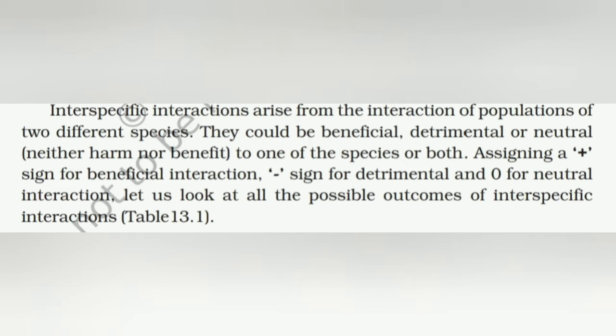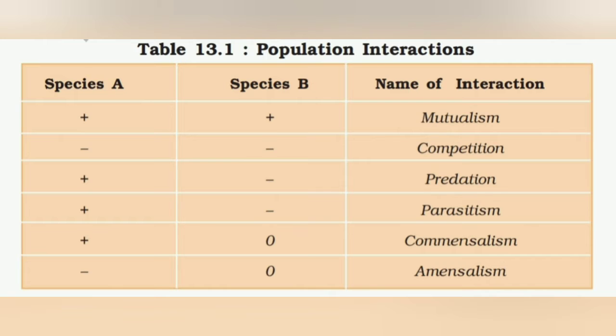Interspecific interaction arises from the interaction of populations of two different species. They could be beneficial, detrimental, or neutral, neither harming nor benefiting one of the species or both. Assigning a positive sign for beneficial interaction, negative for detrimental, and 0 for neutral interaction, let us look at all the possible outcomes.